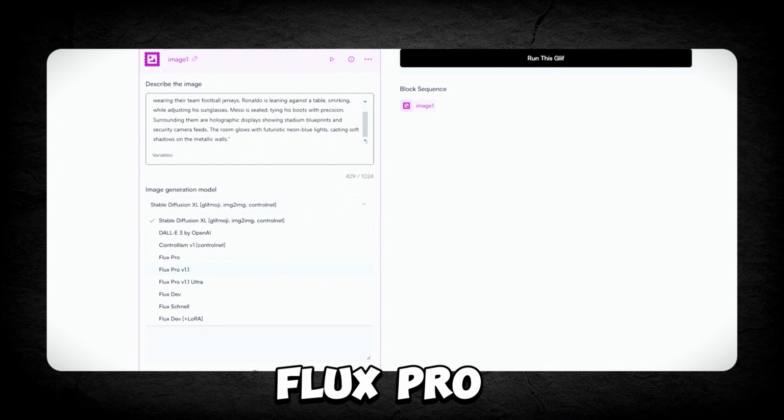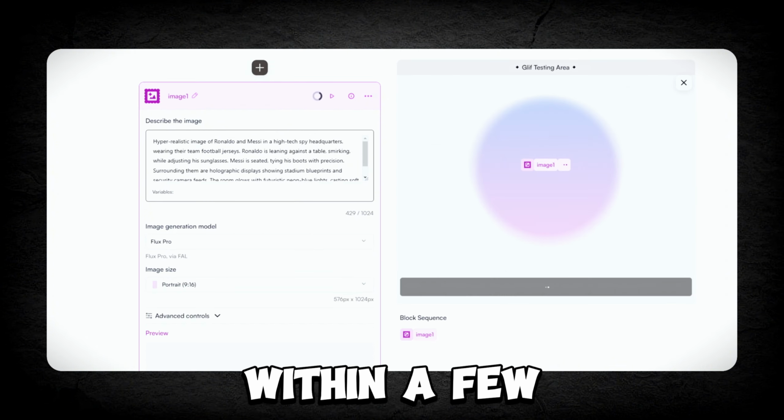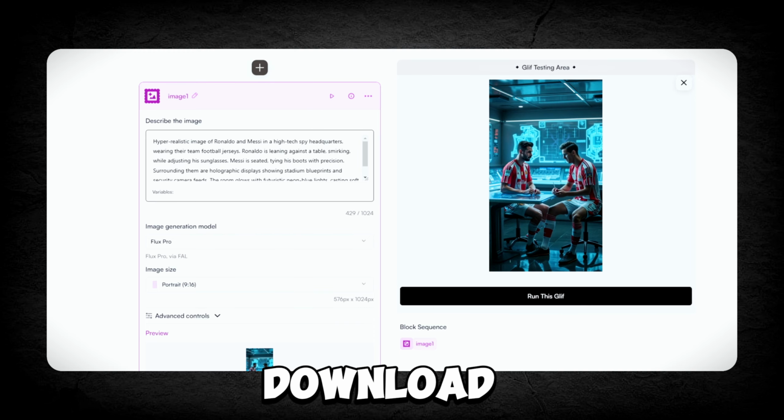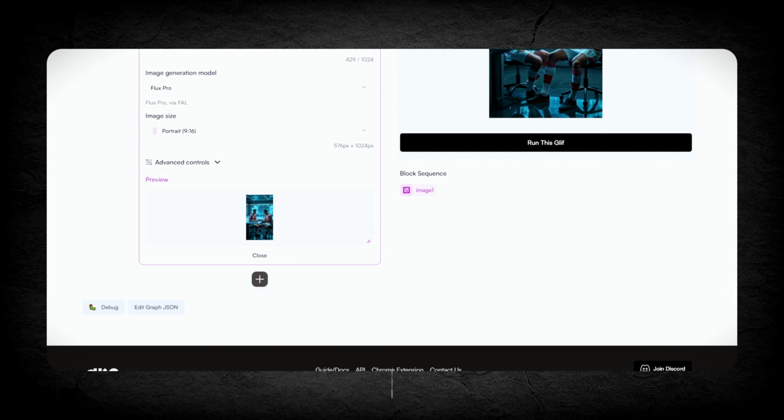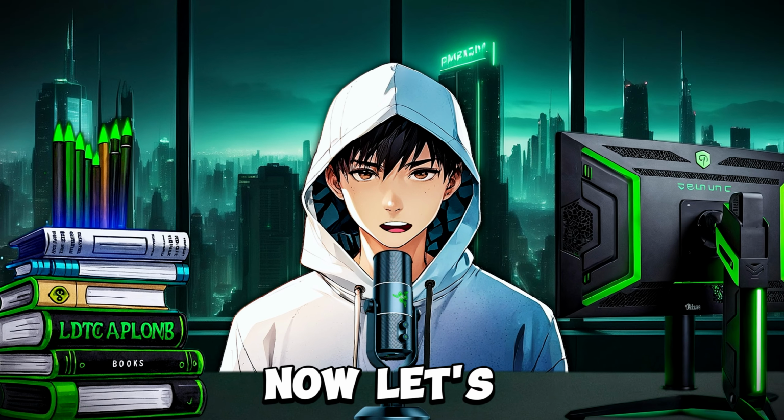I'll go with Flux Pro, then choose the 9:16 ratio, paste the prompt, and hit run. Within a few seconds, your image will be ready. Download the image and generate the next one. Continue this process until you've created all the images needed. With that, step 3 is complete. Now, let's move on to the next step.